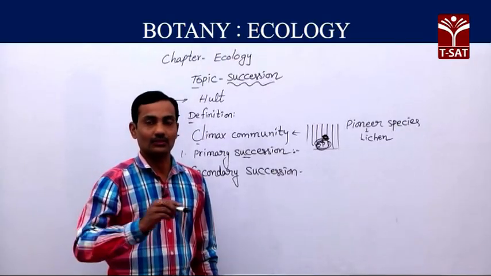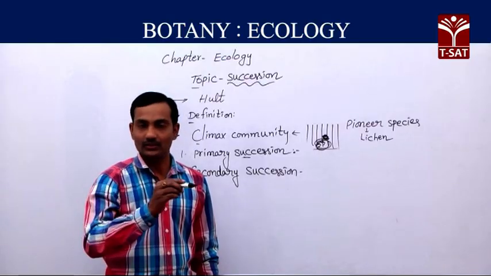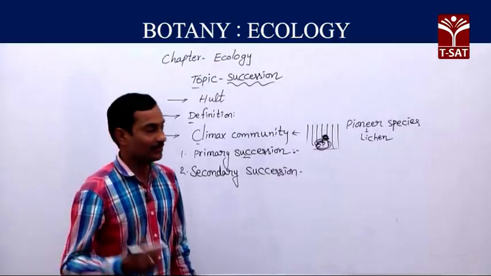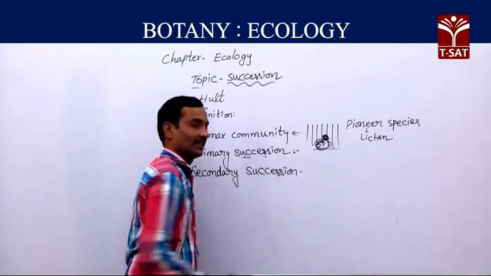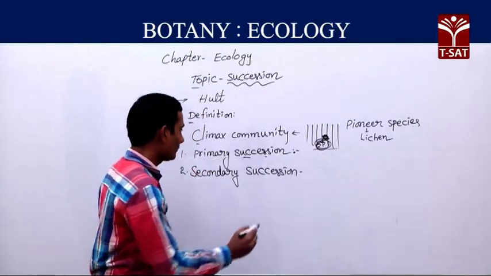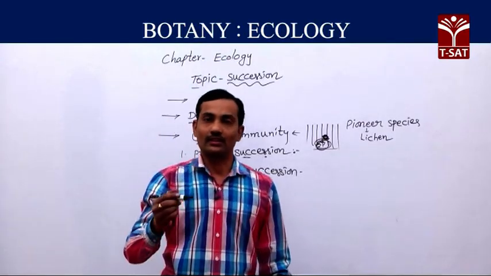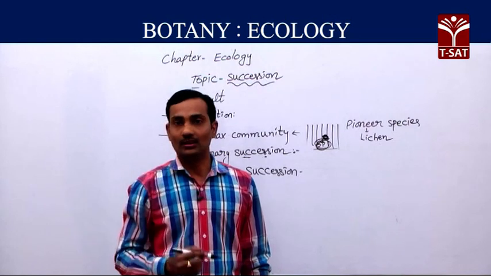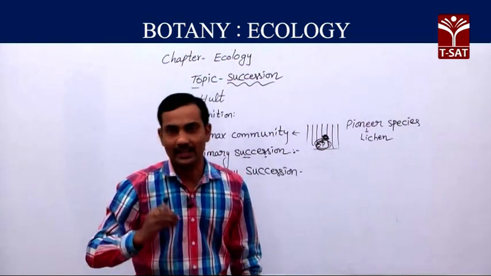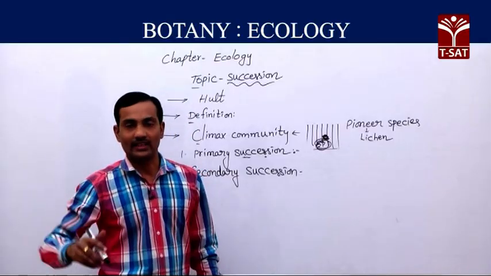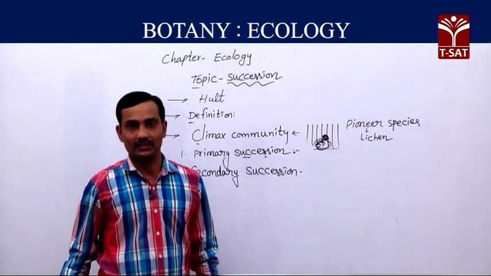Earlier there was no organism, no living being. But if a plant community develops there, that is primary succession. We can also find primary succession on cooled lava. Because of volcanic eruptions, lava comes out and occupies large areas.